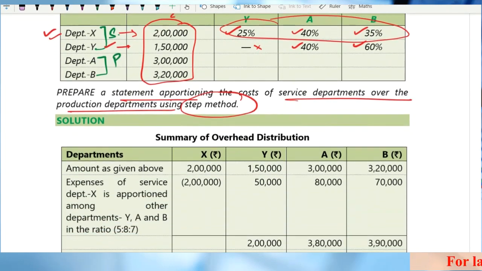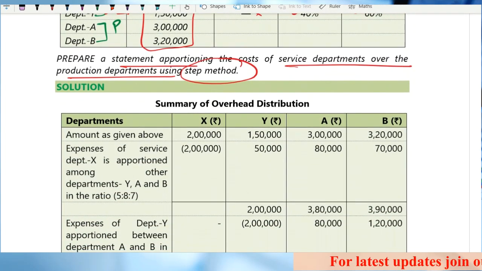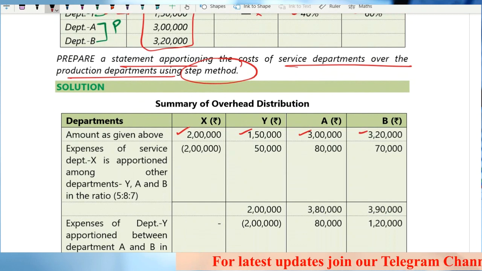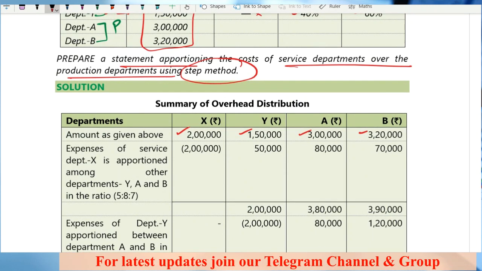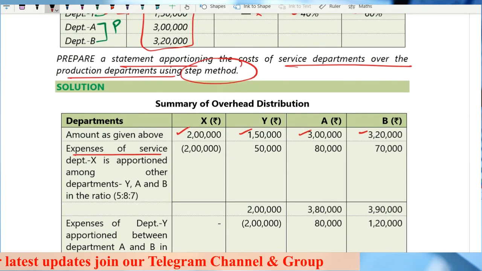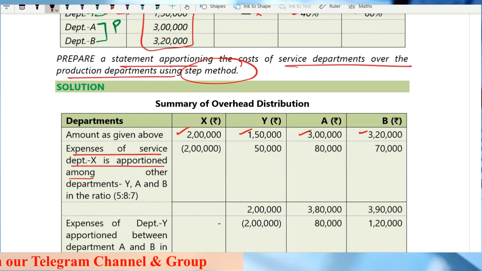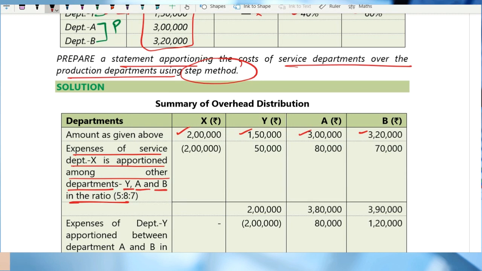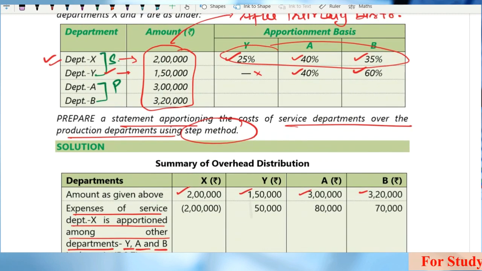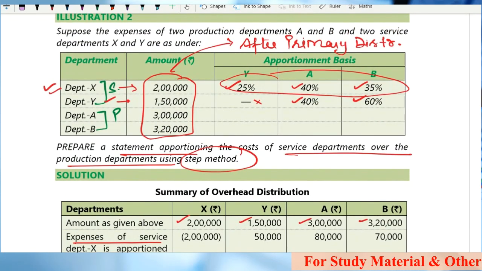The amounts given are 2 lakh, 1 lakh 50, 3 lakh and 3 lakh 20,000. The expenses of service department X are apportioned among the other departments Y, A and B. Two things to remember. First, X will be given the priority, because he is providing more services.